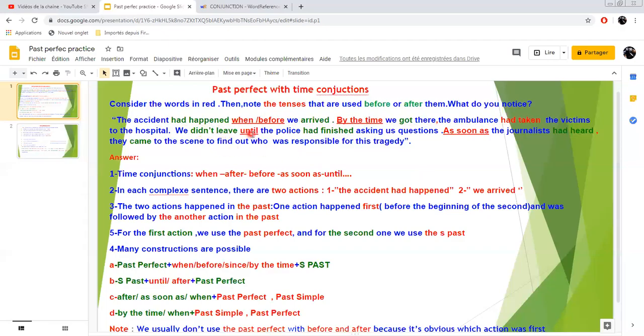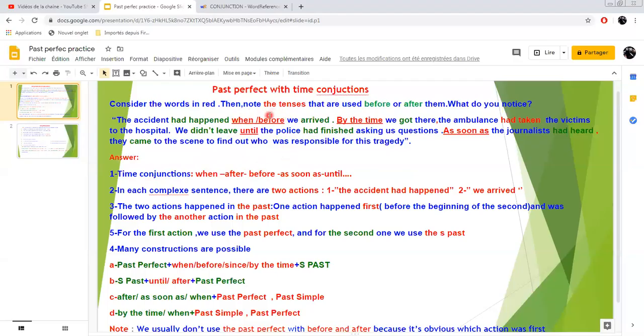We didn't leave until the police had finished asking us questions. As soon as the journalists had heard, they came to the scene to find out who was responsible for this tragedy. Now, as you can see here, the words which are in red, they are time conjunctions, of course. So these are, as the name indicates, time conjunctions. They are used to connect an action or an event at a point of time.